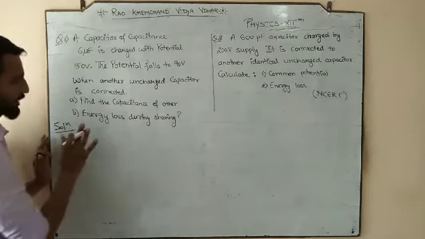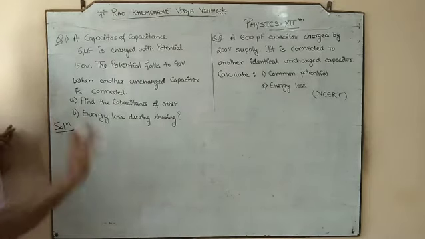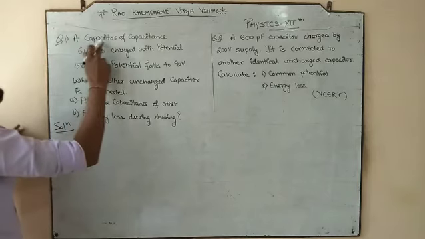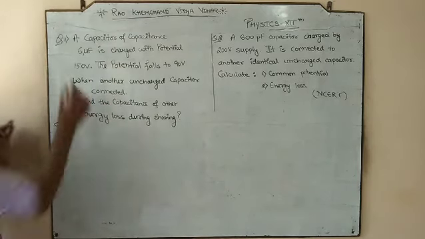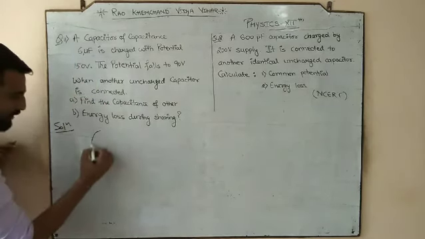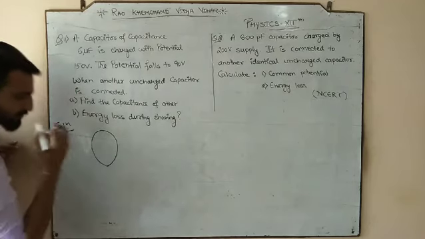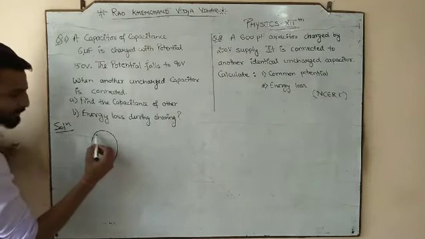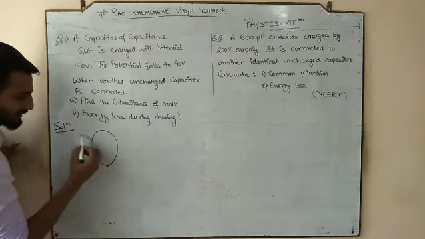First of all, let's start with the first one. What is in the question? The first one says a capacitor of capacitance 6 microfarad. So imagine we have a first capacitor with capacitance C1. I am writing here C1 is 6 microfarad.